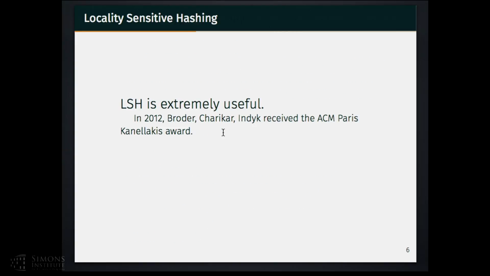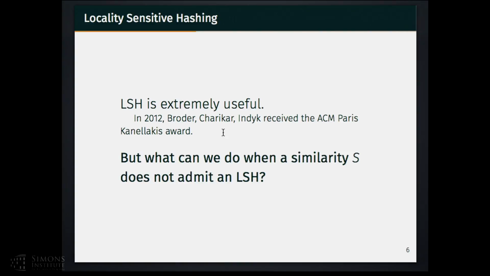It's well known that locality-sensitive hashing is extremely useful in theory and in practice. For instance, in 2012, Broder, Charikar, and Indyk received the ACM Paris Kanellakis Award for their work on locality-sensitive hashing. It's cool when a similarity has such a scheme. However, there exists a wide range of similarities which do not have an LSH. A natural question is, what can we do with this set of similarities that do not admit such a scheme?